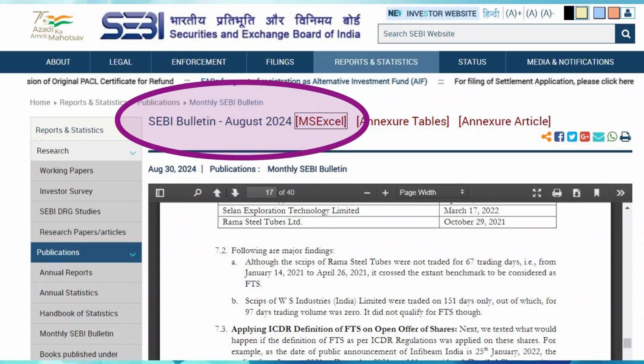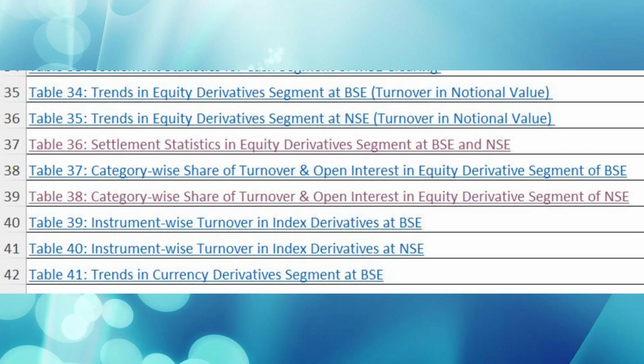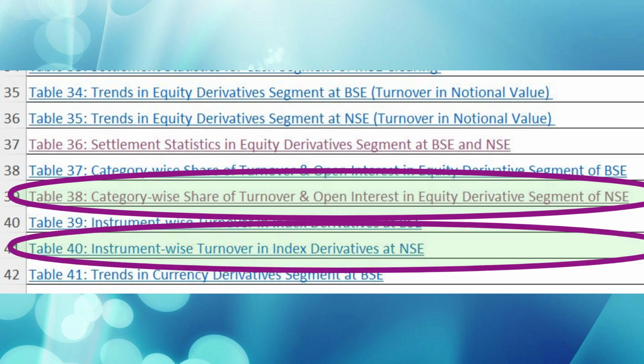First of all, every month SEBI releases a monthly bulletin on their website. For example, this is the August month bulletin. If we click the Excel data, we can download the August month trade data, which gives 75 trade related statistics tables, which is really incredible and very useful. Here, I don't want to go into everything. Rather, I will just explain a couple of important ones, number 38 and number 40.